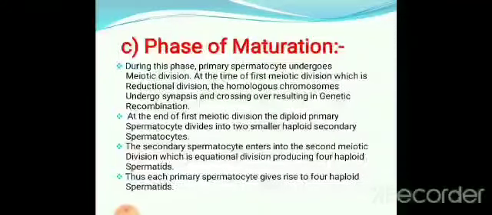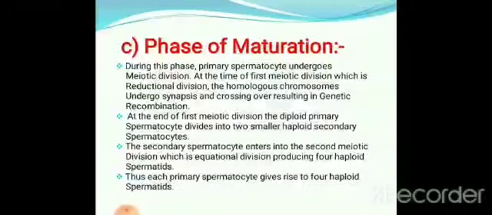There are two meiotic divisions taking place. The first meiotic division is a reductional division. That is, the homologous chromosomes undergo synapsis and crossing over, resulting in genetic recombination. Already we have studied meiosis in the previous class.